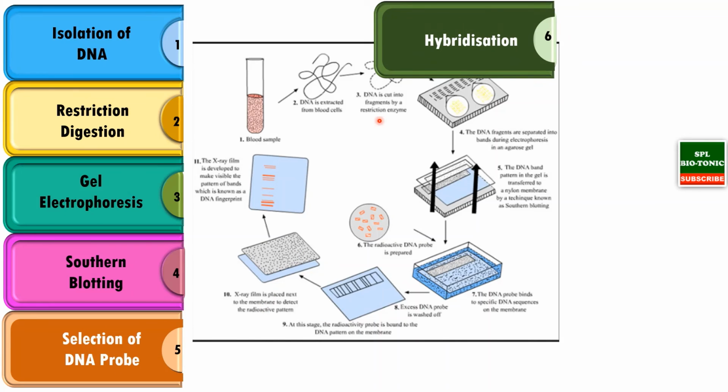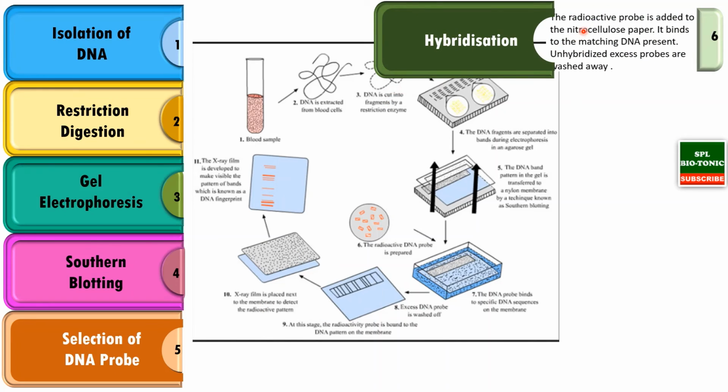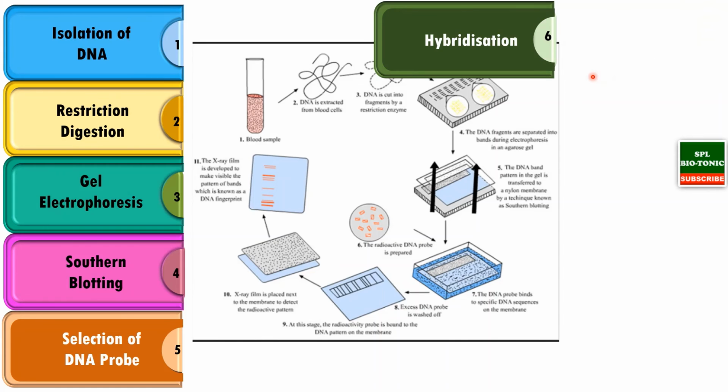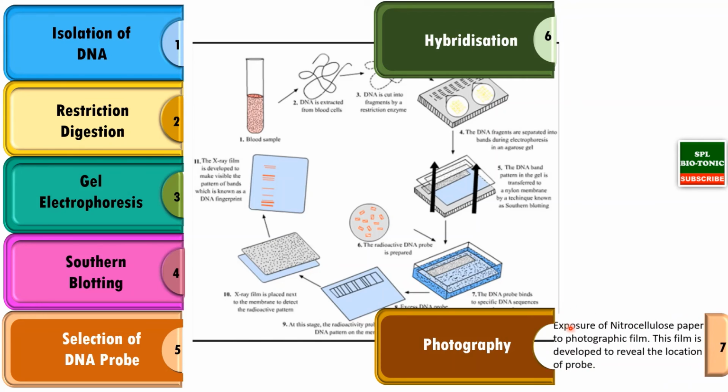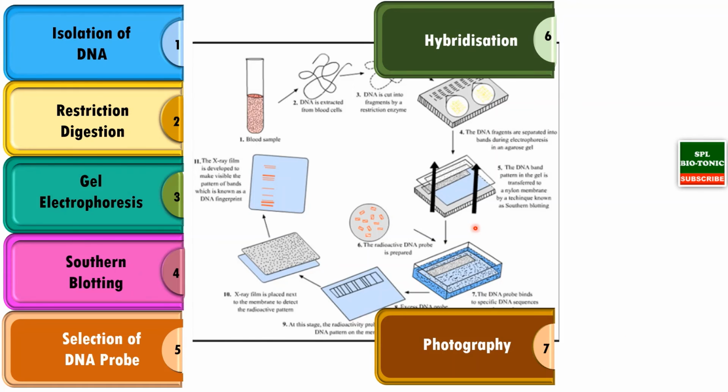Next step is hybridization, where the radioactive probe is added to the nitrocellulose paper. It specifically binds to the matching DNA present on the nylon membrane. Now any probe which is not hybridized is washed away by the washing method, and then the nylon membrane is exposed to photographic film, and that film is developed to get the location of the probe. So students, these are the 7 steps involved in DNA fingerprinting.